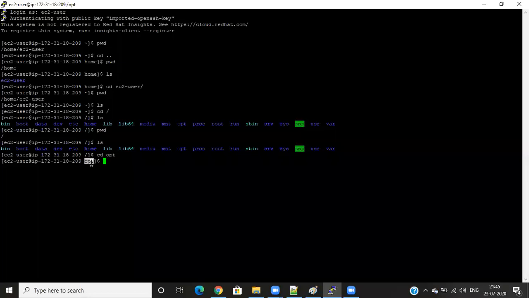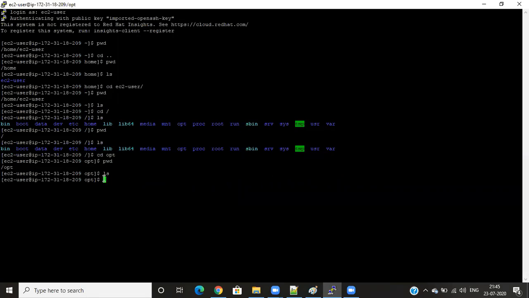If I enter pwd, I'm in the slash opt folder. If I list here with ls, nothing is there. Suppose I want to create one new folder here in OPT. So how can we create that?